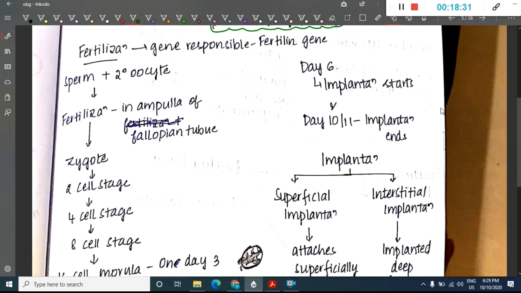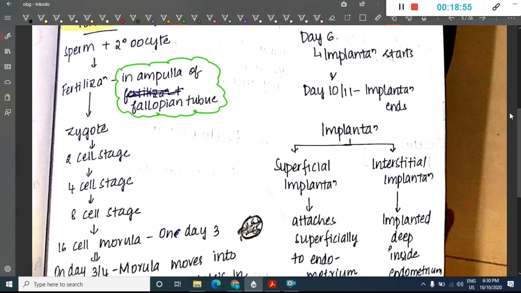Now, the gene responsible for fertilization is called the Fertin gene. In fertilization, sperm combines with the secondary oocyte, which occurs in the ampulla of the fallopian tube. Once fertilization occurs, this leads to the formation of the zygote.